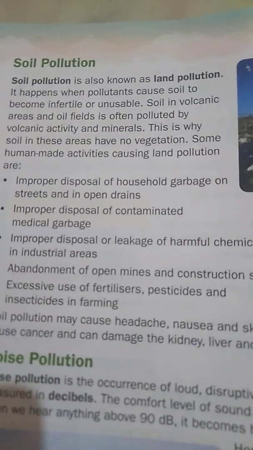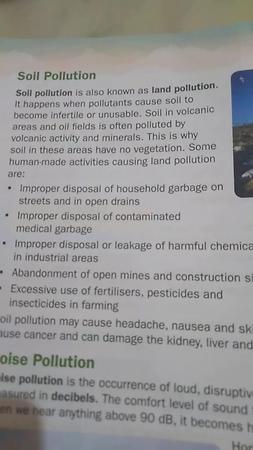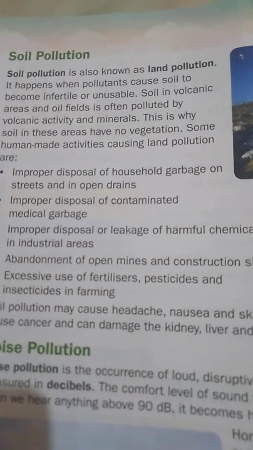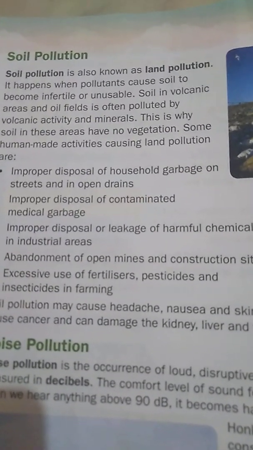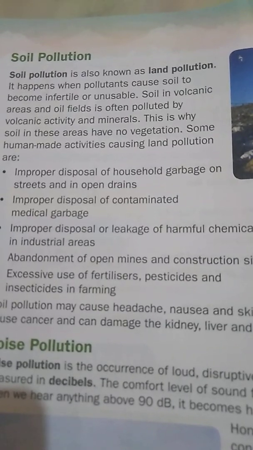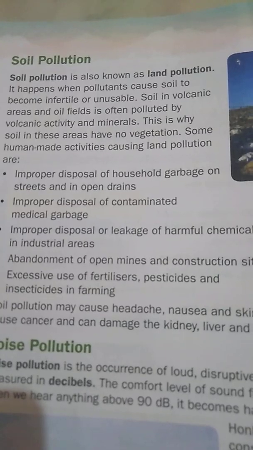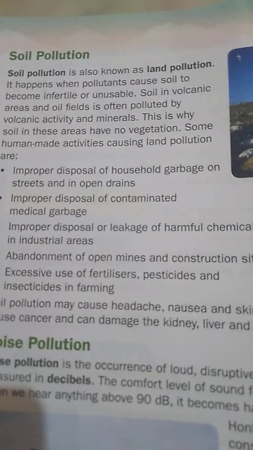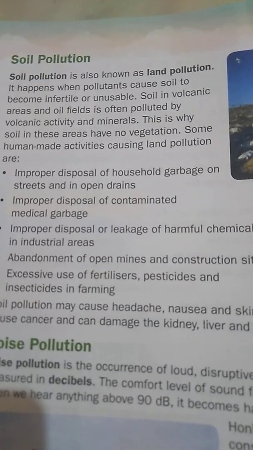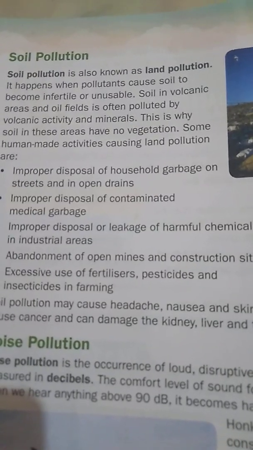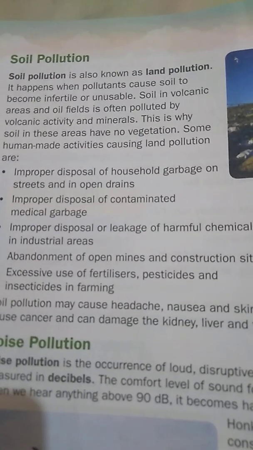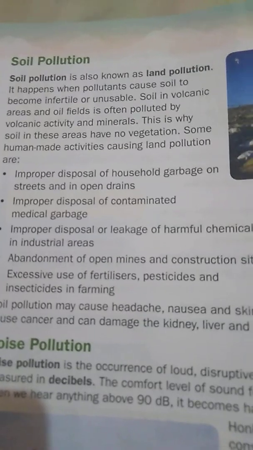Soil in volcanic areas and oil fields is often polluted by volcanic activity and minerals. This is why soil in these areas has no vegetation. Even soil in volcanic areas is polluted by volcanic activity as well as minerals. This is why the soil is unusable and has no vegetation even.